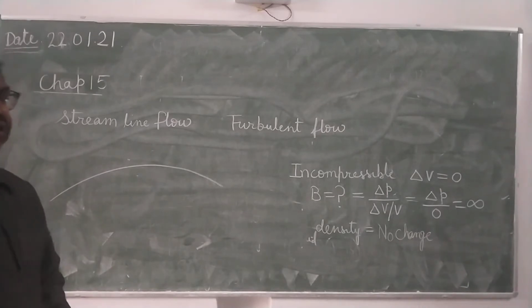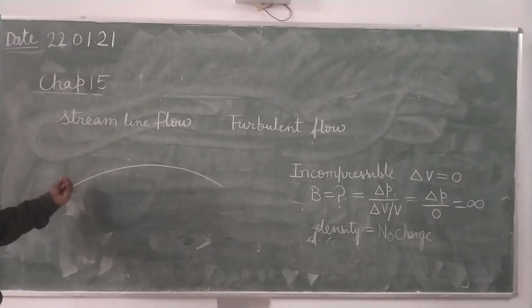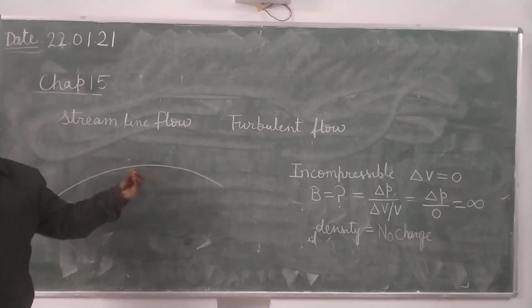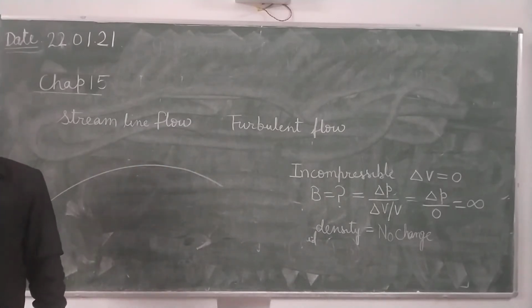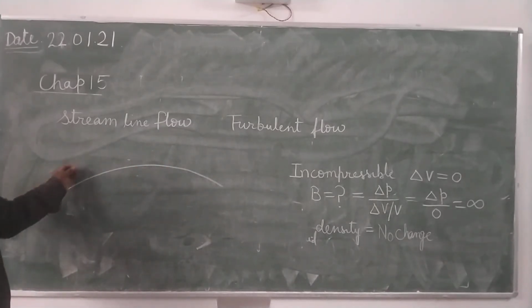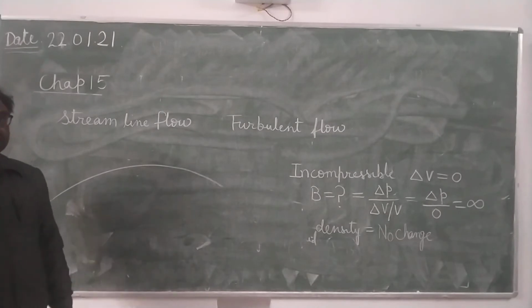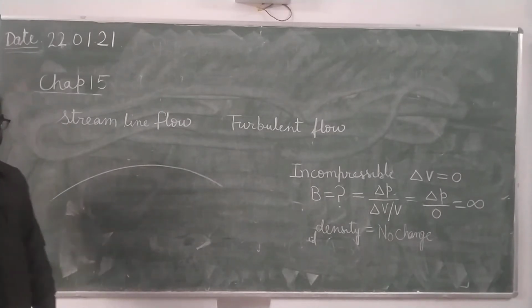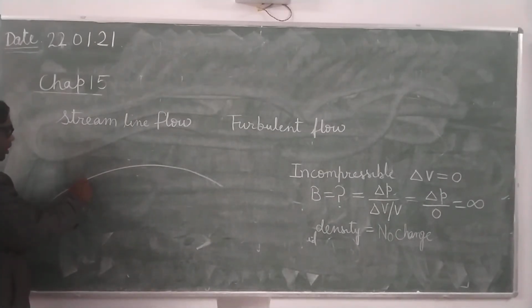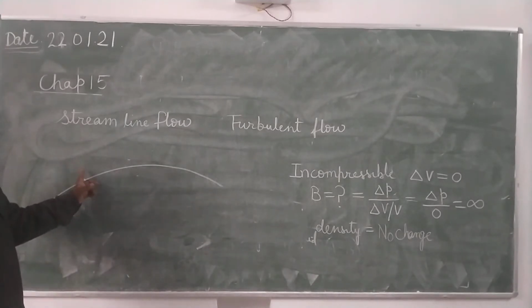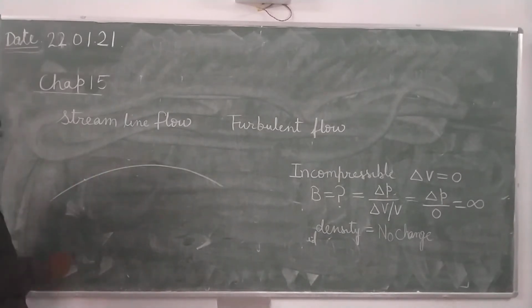Now, what is the streamline? It is the path in which a particle moves. Now see here, suppose this is the path of the particle through which they move. At this point, particles are passing through this path. This is a streamline. Now, what will be the velocity of the particle at any point? That you can find by drawing the tangent.